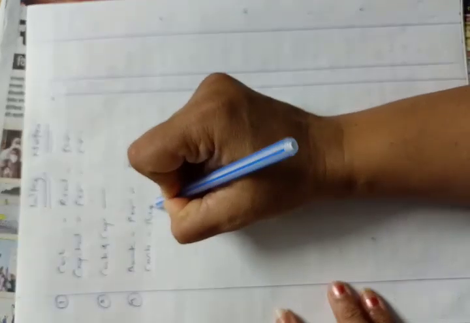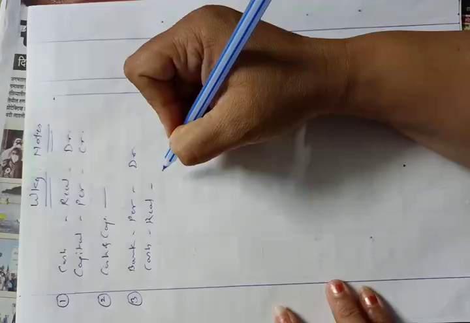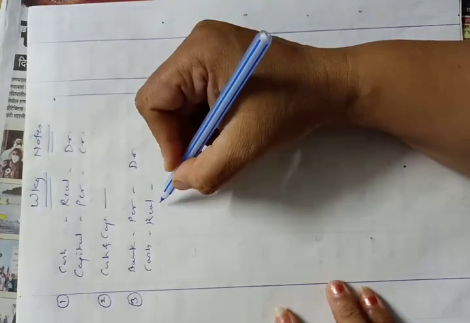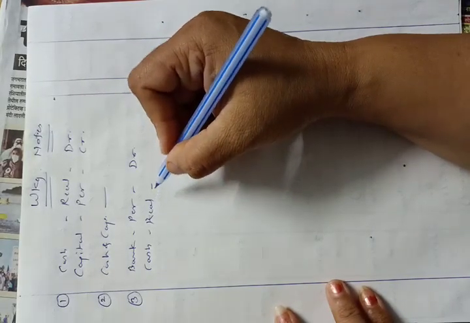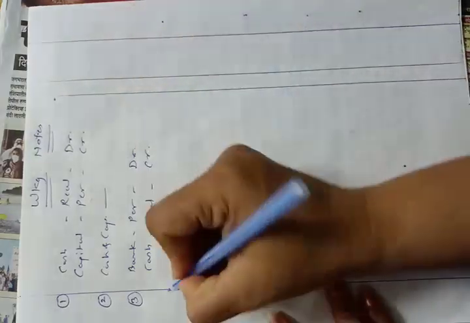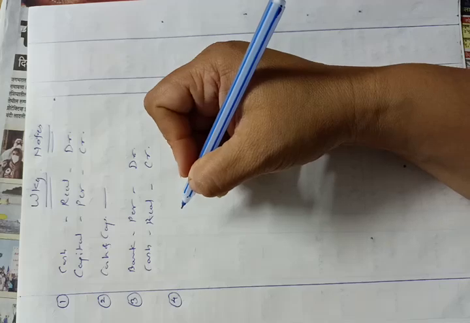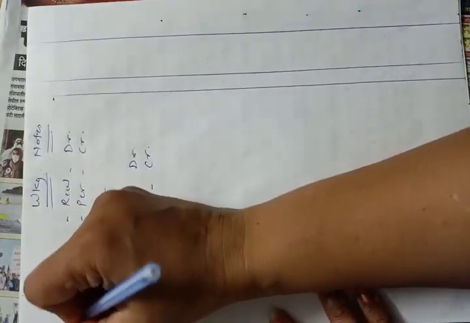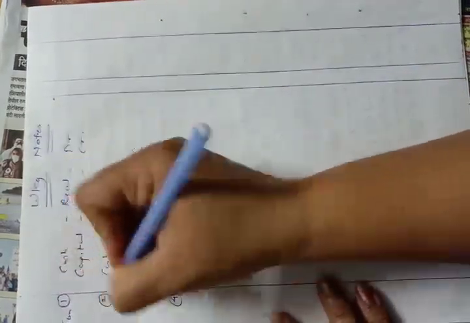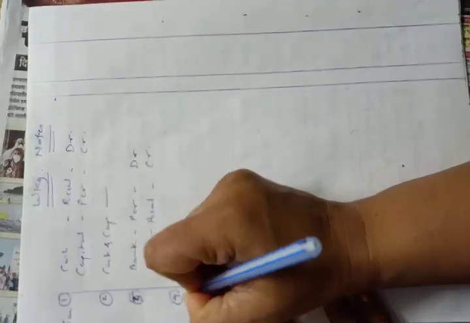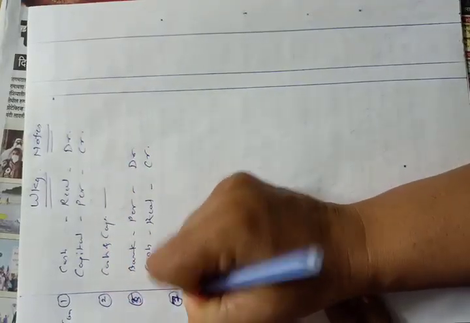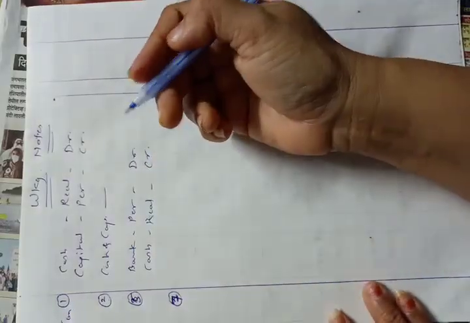Cash is real account and cash is going out from our business, so real accounts rule says that credit what goes out, so cash account will be credited. Understood? Now next entry means this is the January 1st entry, this is 2nd, this is 5th, January 5th, and this is 7th. I am correcting this.